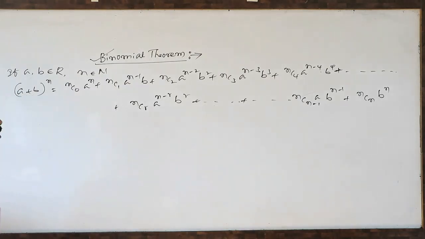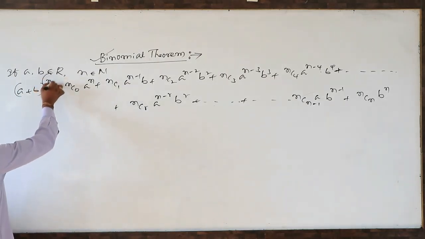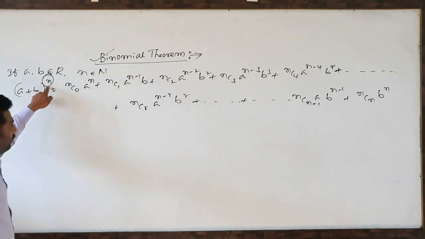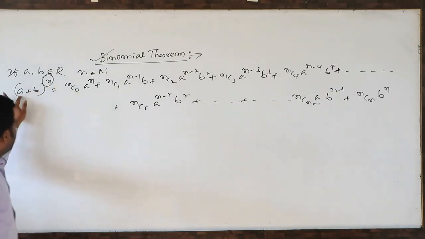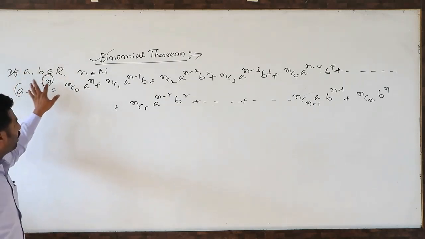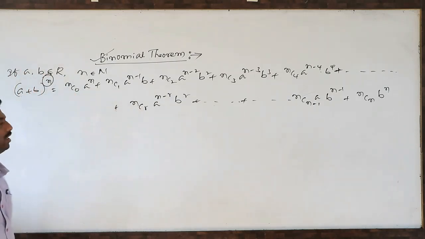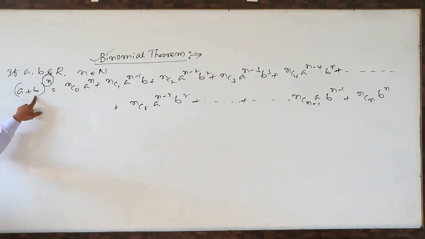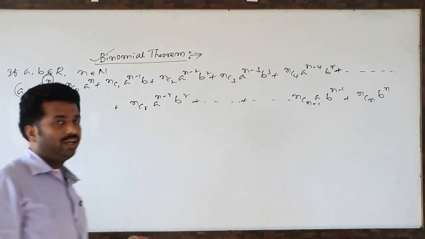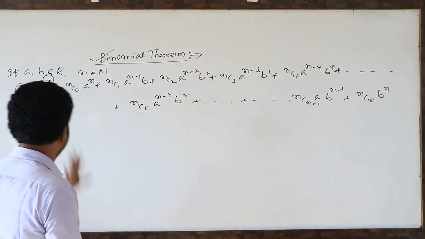For positive integral index. This is called the index or exponent or power. So whenever a plus b whole power n, where a, b are two real numbers and the power is n, you expand like this. Not only real numbers; imaginary or complex numbers can also be expanded with the same operation.